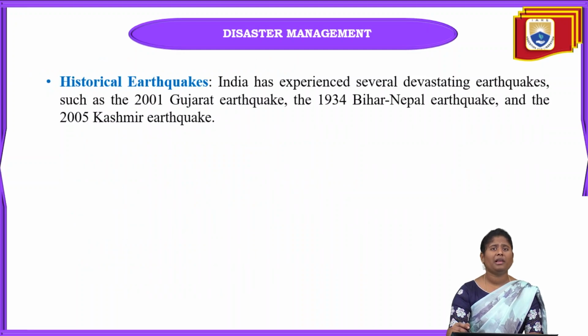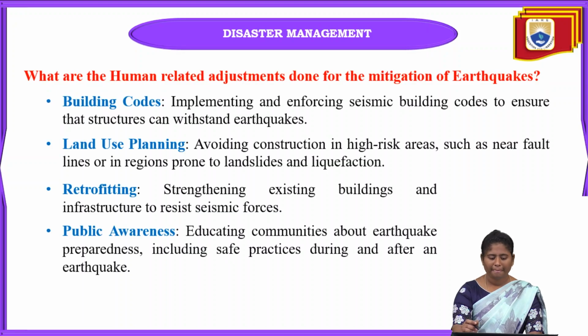And historical earthquakes we can see in India: the earthquake in 2021 in the Gujarat area, and also in 1934 the Bihar-Nepal border earthquake occurred at that time, and in 2005 the Kashmir earthquake can also be seen.